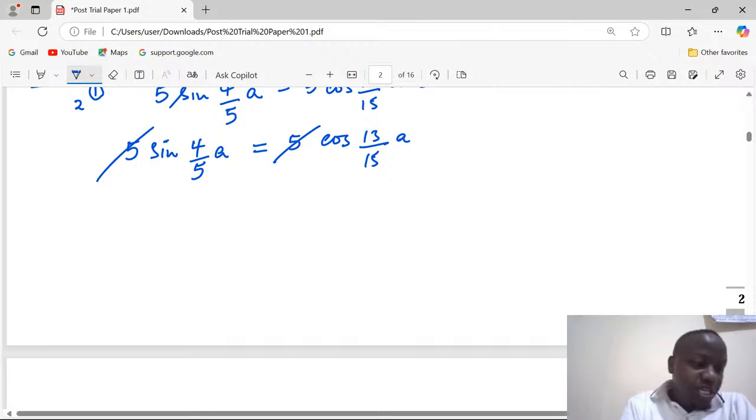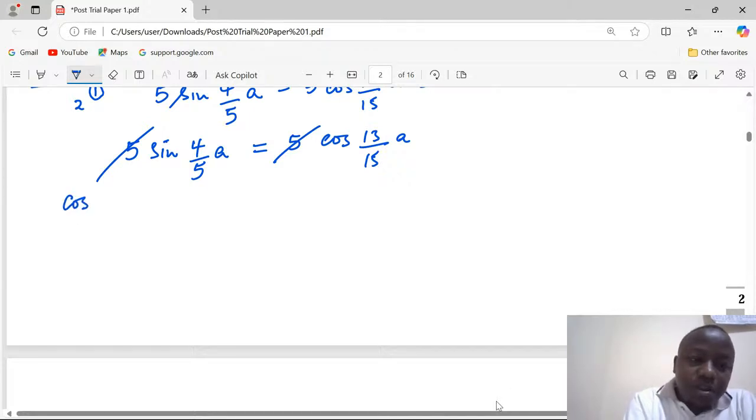At this point now, we know that for two complementary angles, the cosine of one equals the sine of the other one. So sine is always equal to cosine if and only if the two angles, when added up, will give us 90 degrees. Let me write the rule for complementary angles.